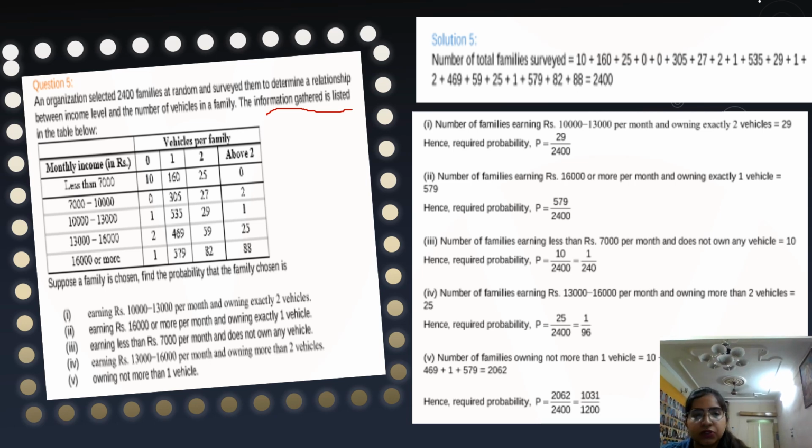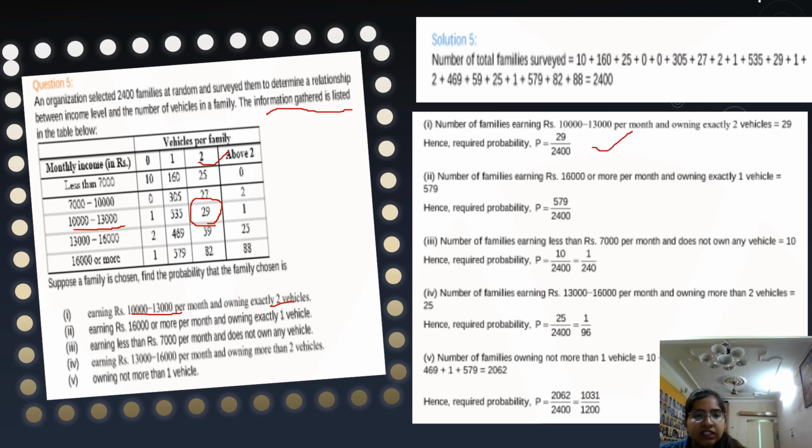Monthly income less than 7,000: 0 vehicles are 10 families, 1 vehicle 160 families, 2 vehicles 25, and so on. Suppose a family is chosen at random. Find the probability that it earns 10,000 to 13,000 per month and owns exactly 2 vehicles. In 2 vehicles, for 10,000 to 13,000, 29 families are there. So you divide 29 families by total families, that is 2400, and you get the answer.